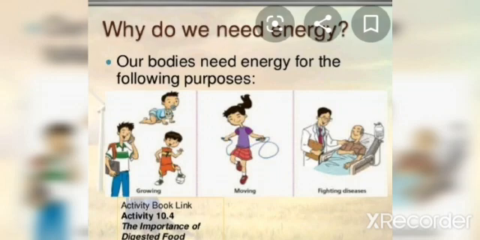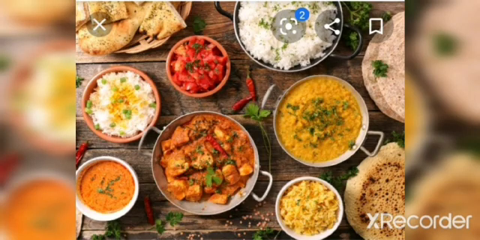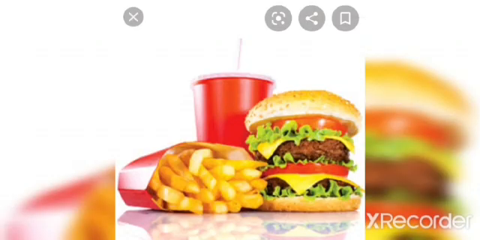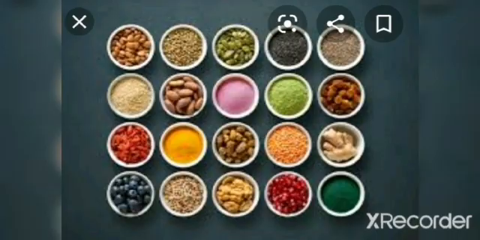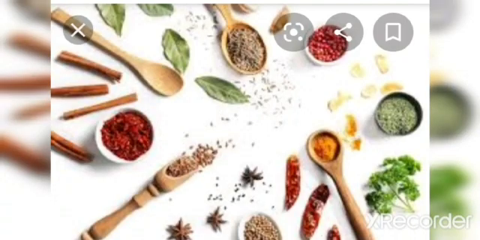So the food that we take is made up of different materials. These different materials that are required to make any food item or any dish are called ingredients. So basically we define ingredients as the materials that are required to prepare any food dish.